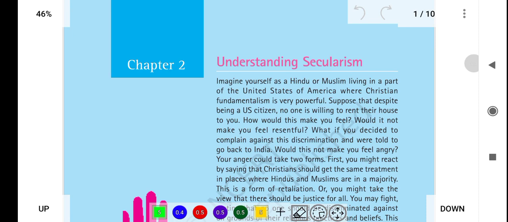So today we'll be starting chapter 2 of 8th class polity and NCERT. This chapter is titled Understanding Secularism. So what does this first page tell us about?